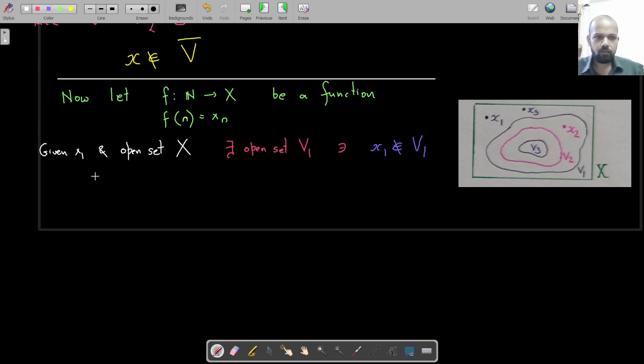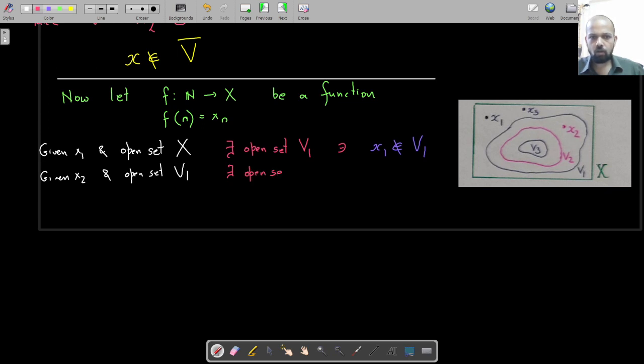Again, now you take V1. x2 is going to be there somewhere, and given the open set V1 which we found, we can find another open set.